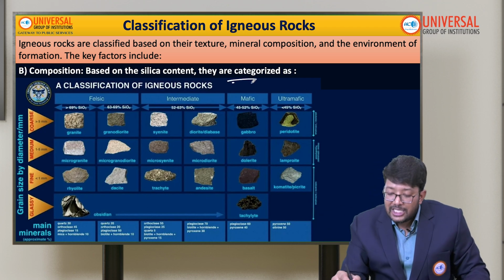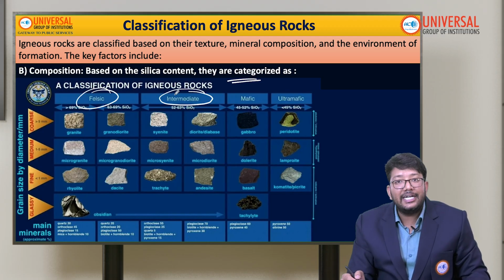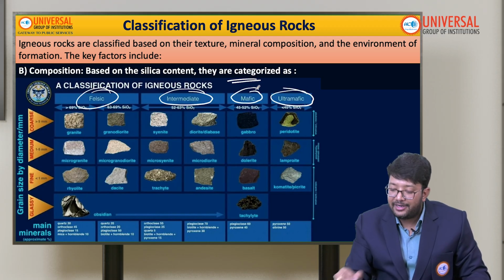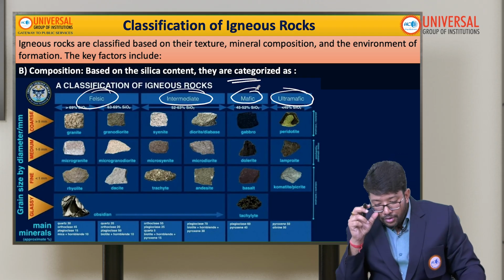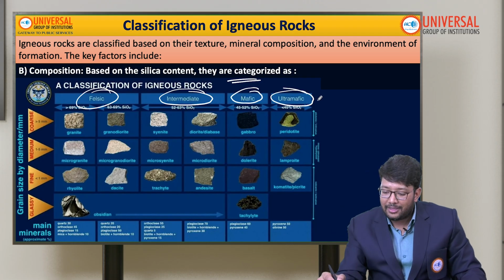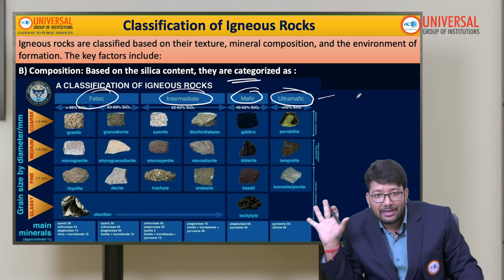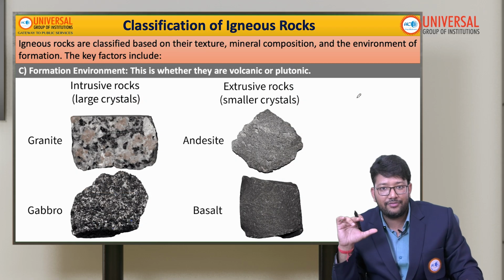So these are categorized into three: felsic, intermediate, mafic and ultramafic, okay. Felsic will have the highest silica content, and the mafic and ultramafic will have the lowest silica content. That is the classification based on composition. We will talk about it further.